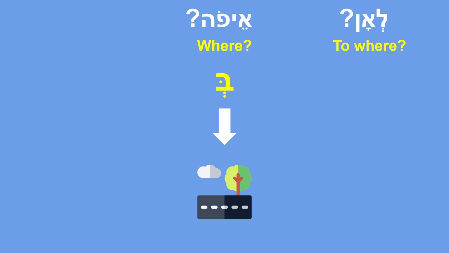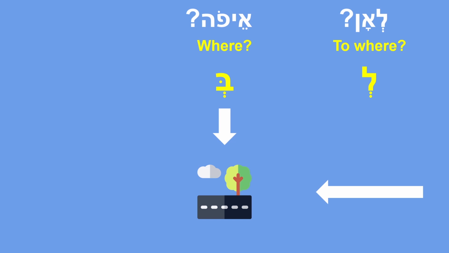The next question word that we learned was le'an. Le'an in Hebrew is to where, to which direction, and this will be used when we use direction verbs. For instance, linsoa, to drive, lalechet, to go or to walk, and also likanes, to enter somewhere. And the preposition that answers this question is le. And this is when we are heading somewhere.